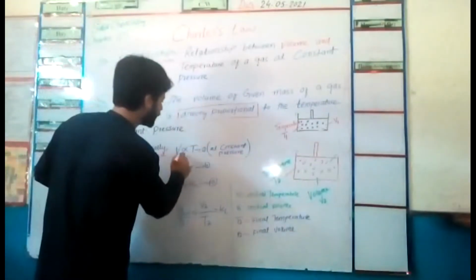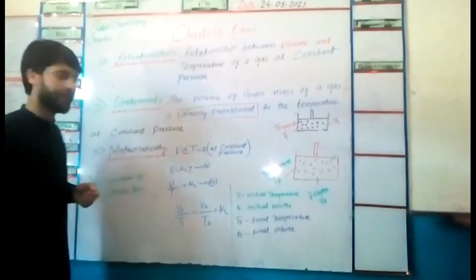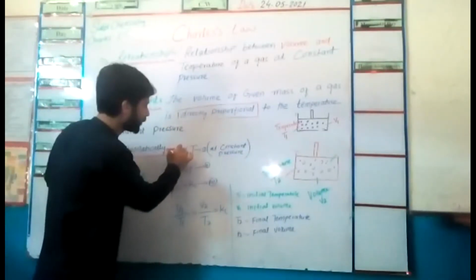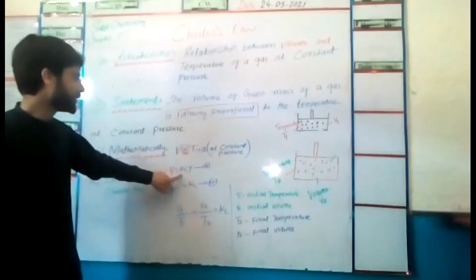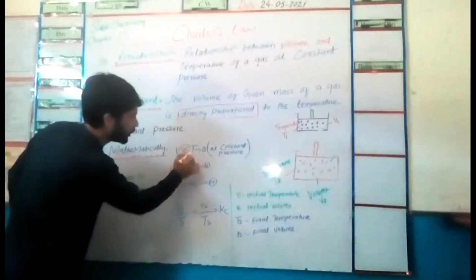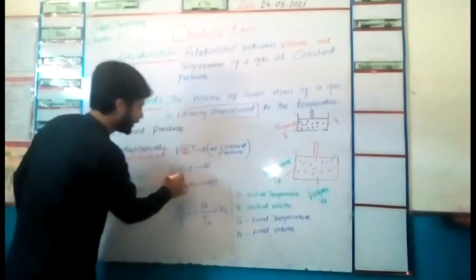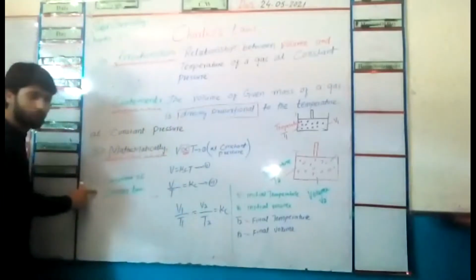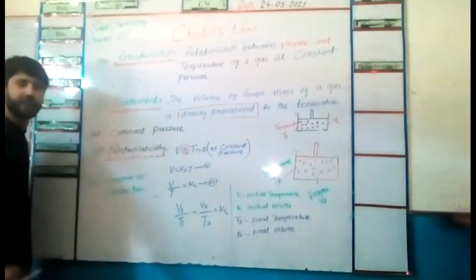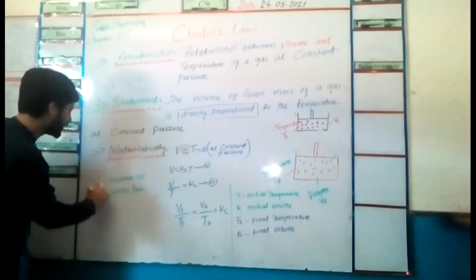So here we remove the proportionality sign and write Kc instead: V equals Kc times T. Here Kc represents the constant of Charles' law, so this is a constant quantity.